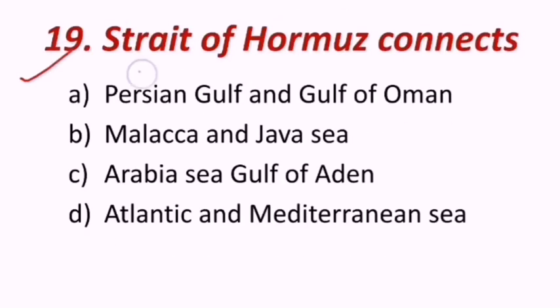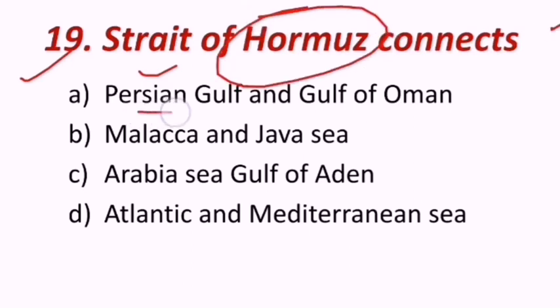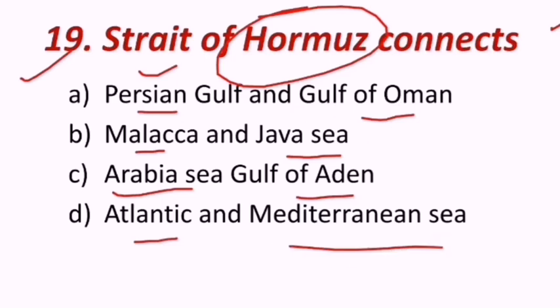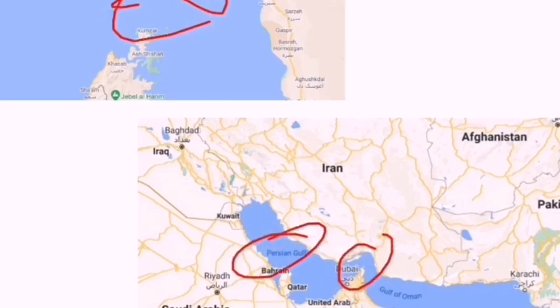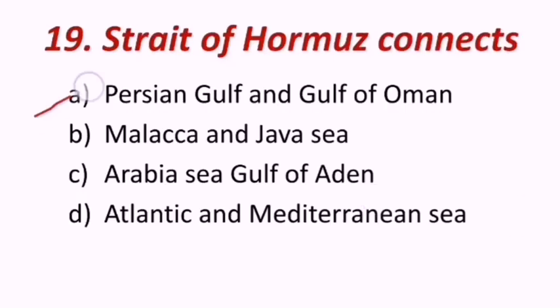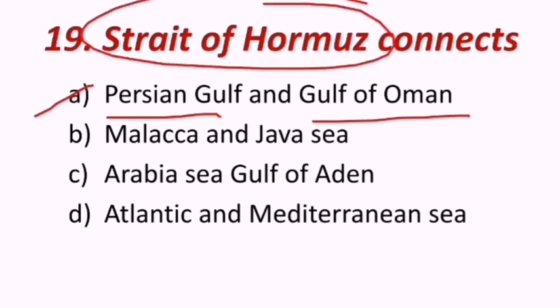Next question. Strait of Hormuz connects Persian Gulf and Gulf of Oman, Malacca and Java Sea, Arabian Sea and Gulf of Aden, Atlantic and Mediterranean Sea. Look at this. This is the Strait of Hormuz. It is between the Persian Gulf and Gulf of Oman. Hence the correct answer is A.